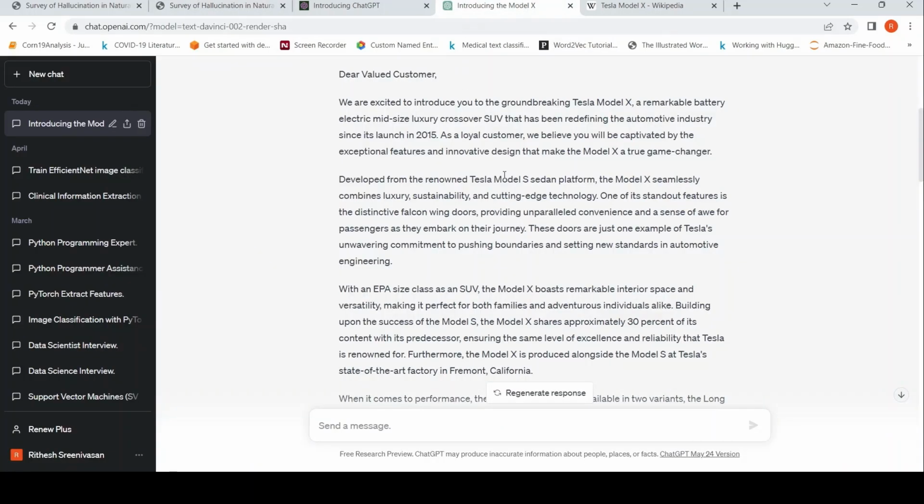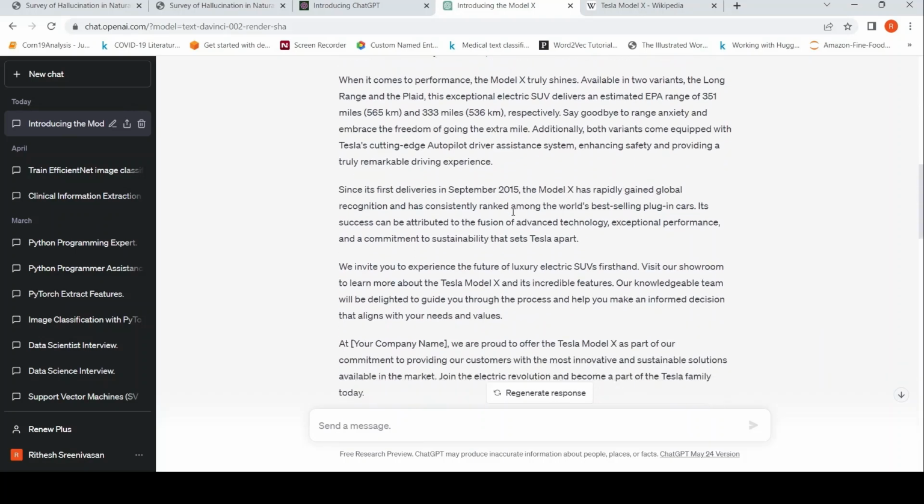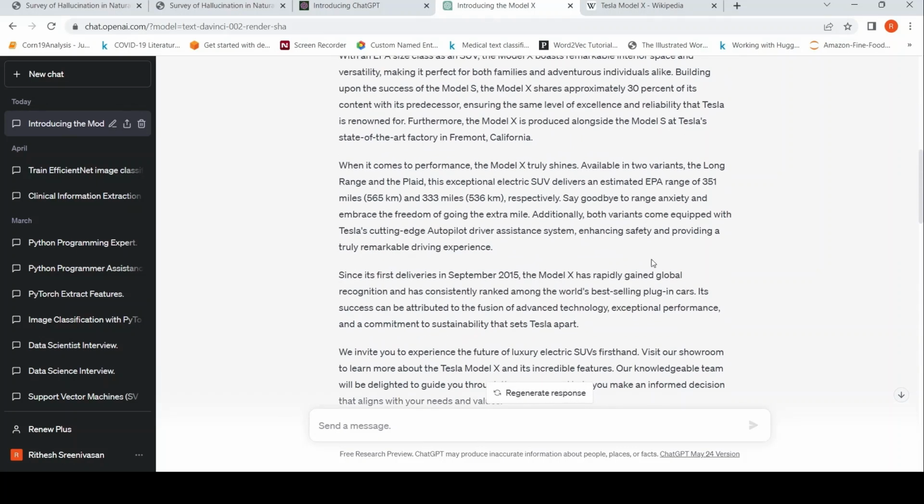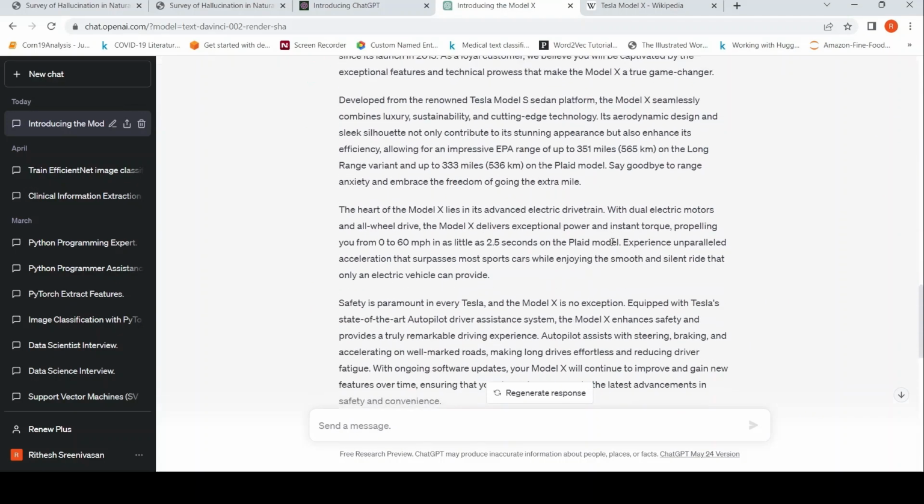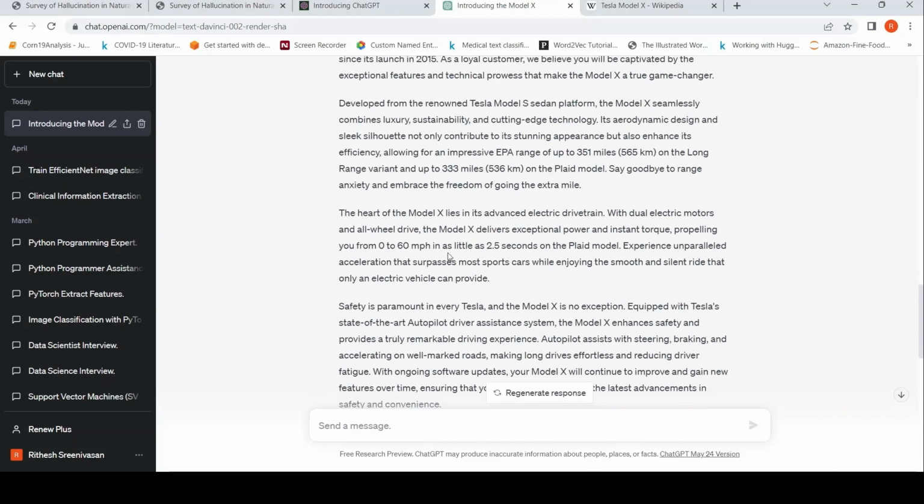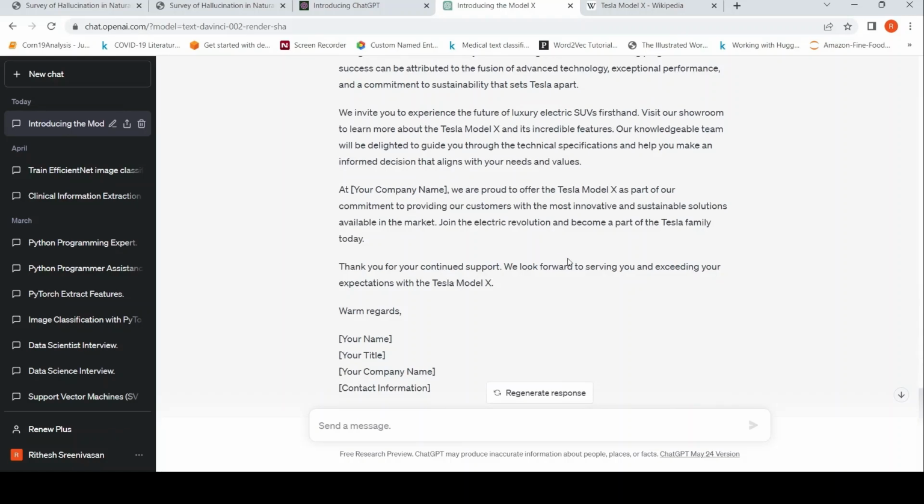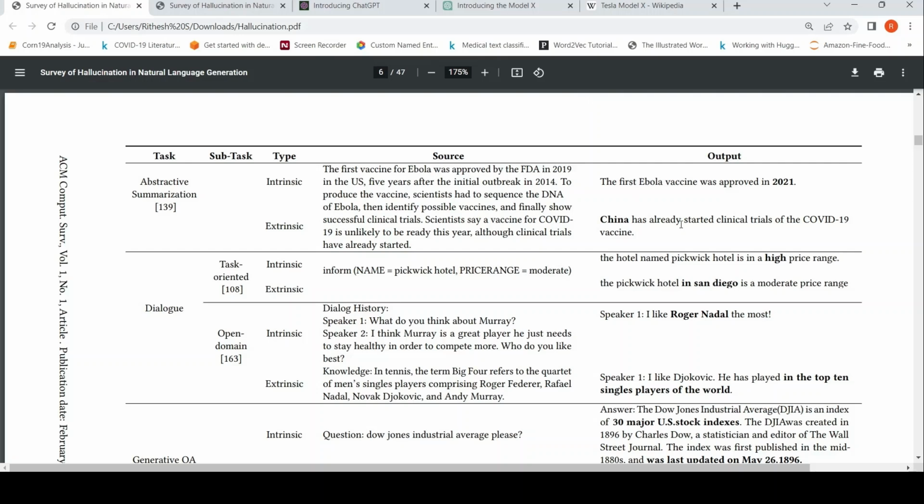For example, over here it says that it has falcon wing doors. It says that it has a 17-inch display. Somewhere in the text, it says that this particular model has a speed of 0 to 60 in a little over 2.5 seconds. You need to verify this with another source because the reference is not given, and you need to verify it. There are more examples of intrinsic and extrinsic hallucination given in this survey paper with respect to various tasks.